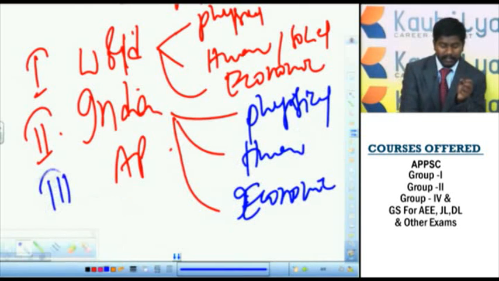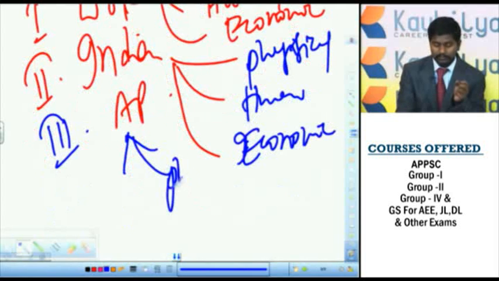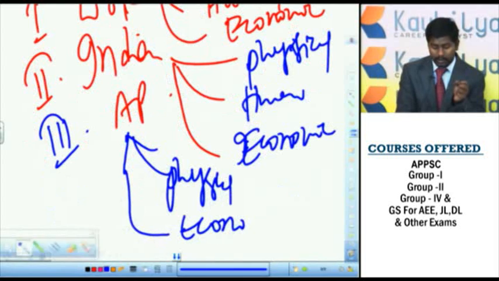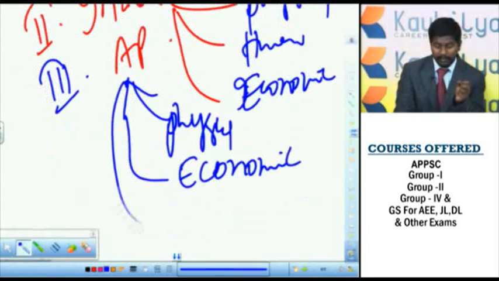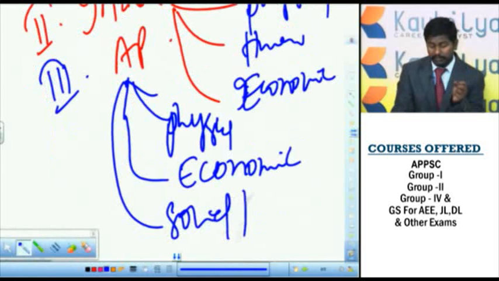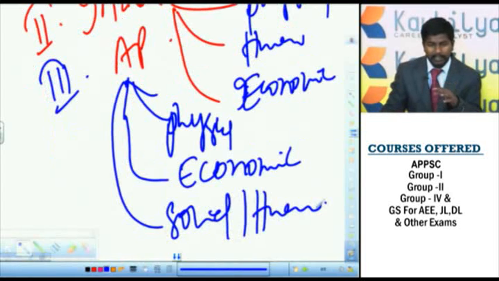Similarly, in AP geography there will be AP physical geography, AP social or human geography, and AP economic geography. So in that way, there are 3 components in Indian geography, 3 in world geography and 3 in AP geography. These are all the important sections, topics or chapters of the geography syllabus.